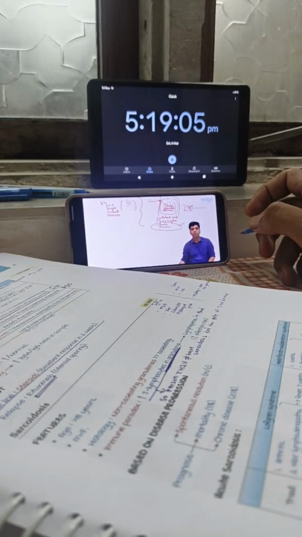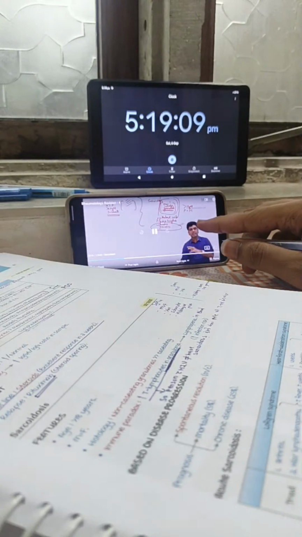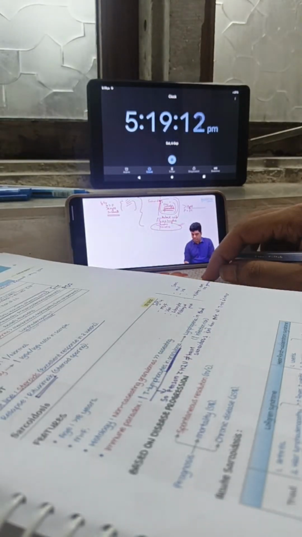Next point is how do you look at sarcoids? I told a list of manifestations, right? In the case of IgG4, is it the same way that we have to look at sarcoidosis? No, that is not the way we have to look at sarcoidosis. As far as sarcoidosis is concerned, we have to look into acute and chronic sarcoidosis. That is what we have to be looking into.